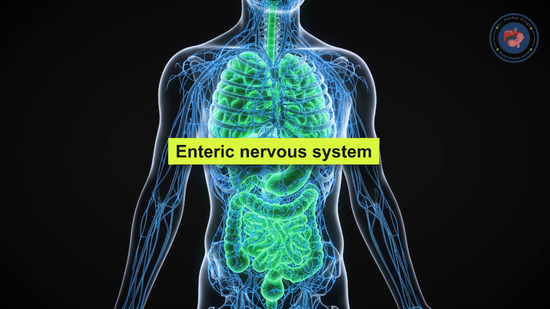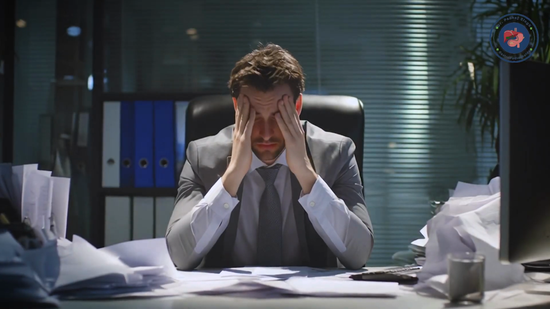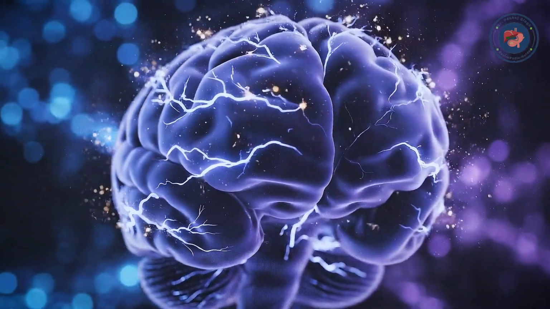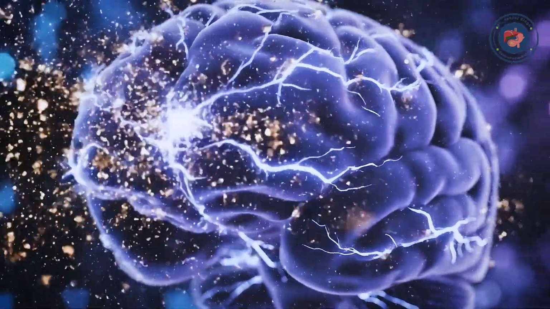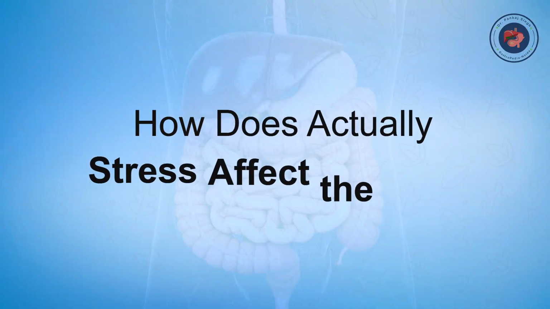So this can happen. And we know that the gut also has a nervous system which is known as the enteric nervous system. This is also called the second brain. And like the brain, the enteric nervous system also releases certain neurohormones, and one of the important neurohormones is serotonin. So whenever there is stress or any sort of problem in the brain, it also affects the enteric nervous system, leading to excess release of serotonin, which causes problems in the gut. So this is known as functional disorder, and it is mostly secondary to stress or any sort of underlying neurological problems. So how does stress actually affect the gut?